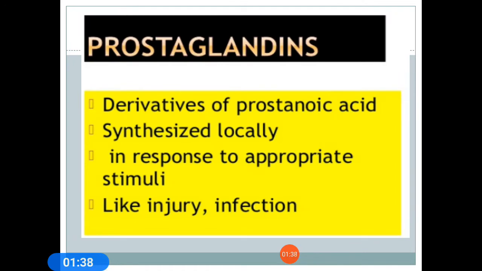Prostaglandins are mainly derivatives of prostanoic acid. What is prostanoic acid? It is a saturated fatty acid which mainly contains a cyclopentane ring. Its derivatives, the prostanoic acid derivatives, are prostaglandins. These are physiologically active lipid substances. Prostanoic acid is not found in nature but it can be synthesized in vitro.